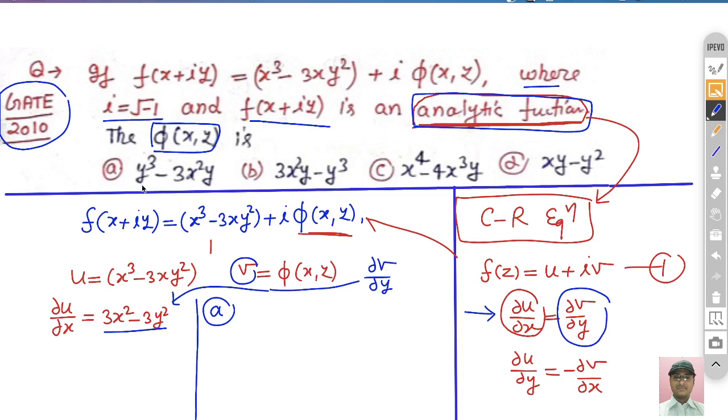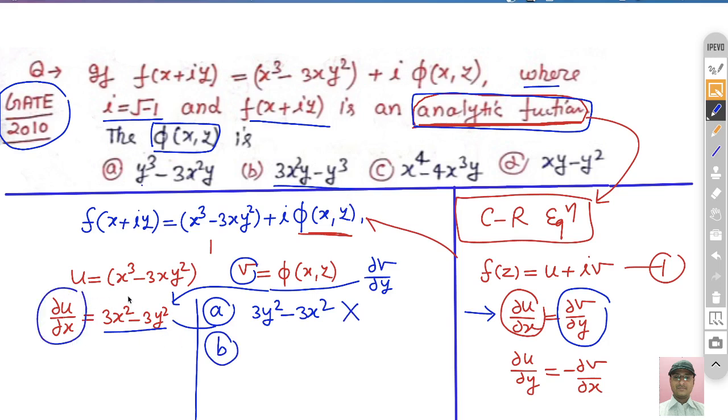Once you differentiate the first option with respect to y, partial differentiation, you get 3y square minus 3x square, which is not equal to this. So the first option is discarded very easily. Now the second option: we differentiate it with respect to y and check whether it is equal to del u by del x.